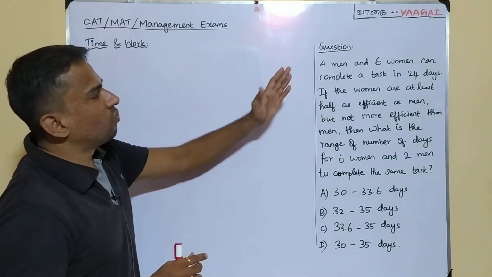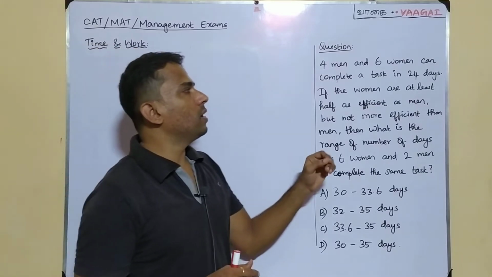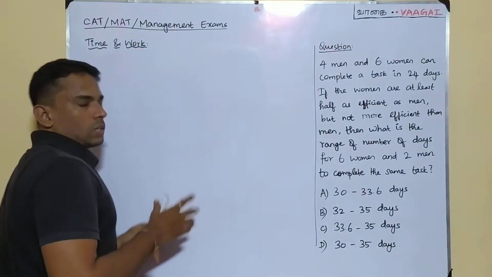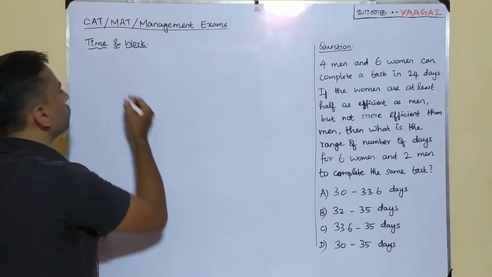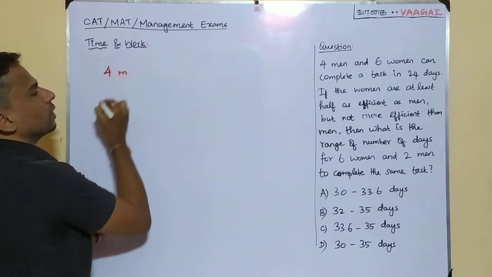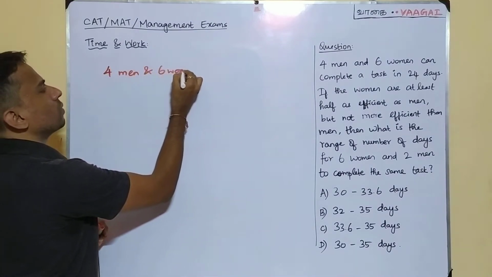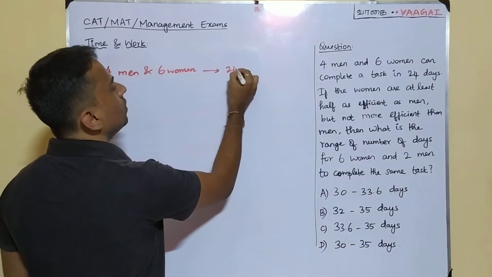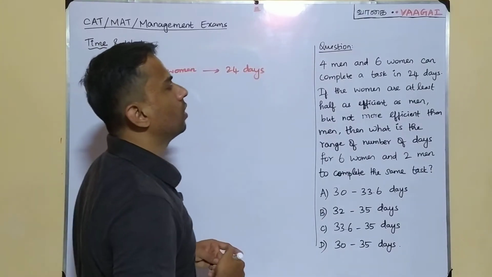So here, 4 men and 6 women can complete a task in 24 days. It is given like this. So there is some task and this group of people. How many of them are here? 4 men and 6 women. So this team can complete the work in how many days? It's given they can complete it in 24 days. This is what is given. So we have noted it.